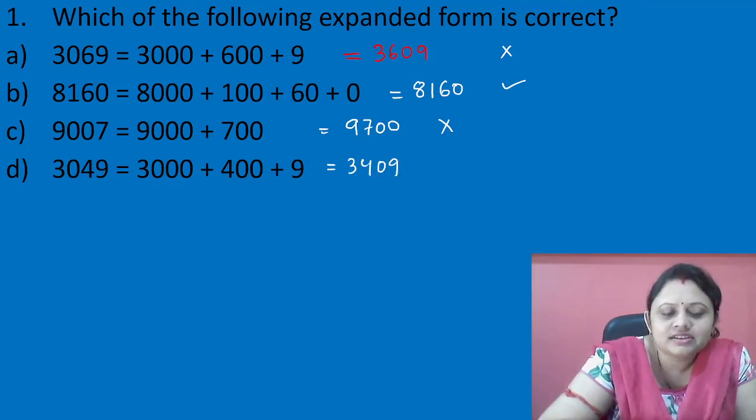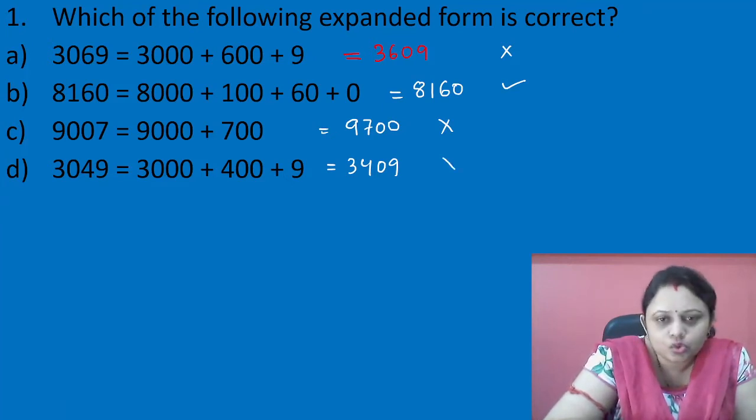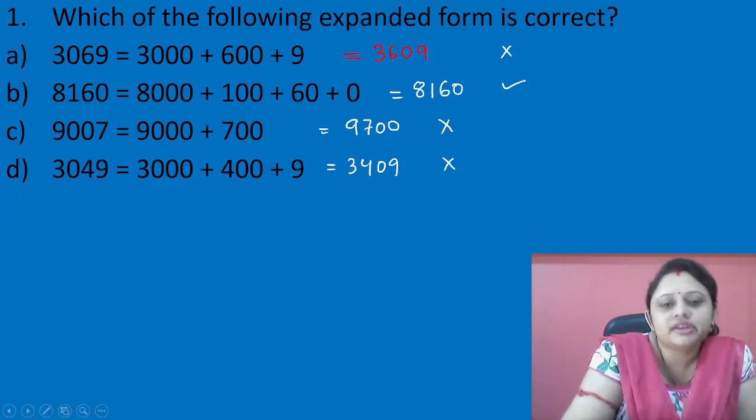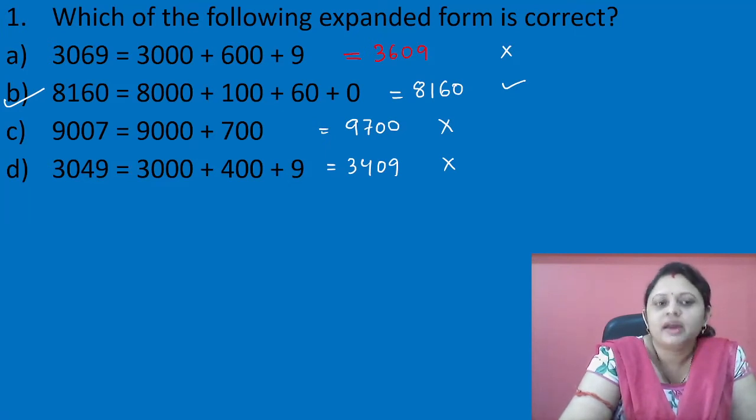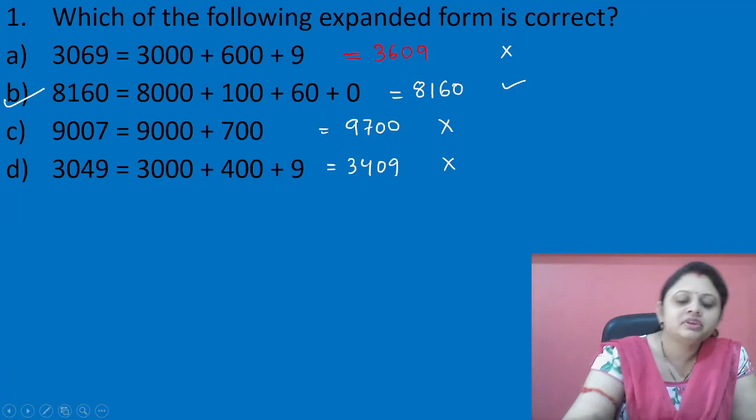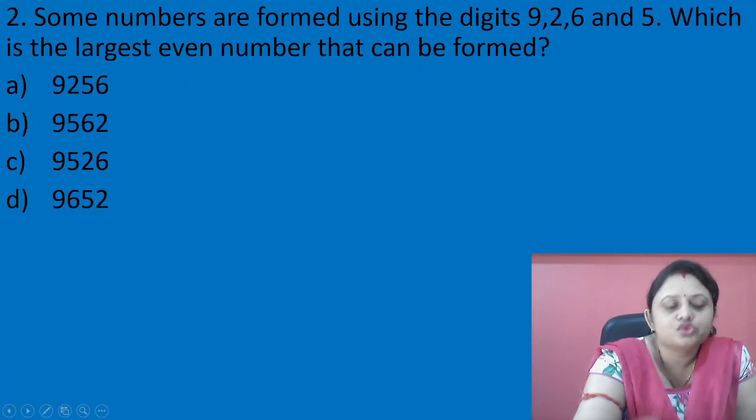But what is it written here? It is written 3049. So is this option correct? No, this option is also not correct. So which is our correct option? That is equal to 8160 equal to 8000 plus 100 plus 60 plus 0. Okay बच्चों, है ना इजी क्वेश्चन. चलो, let's move to our next question.